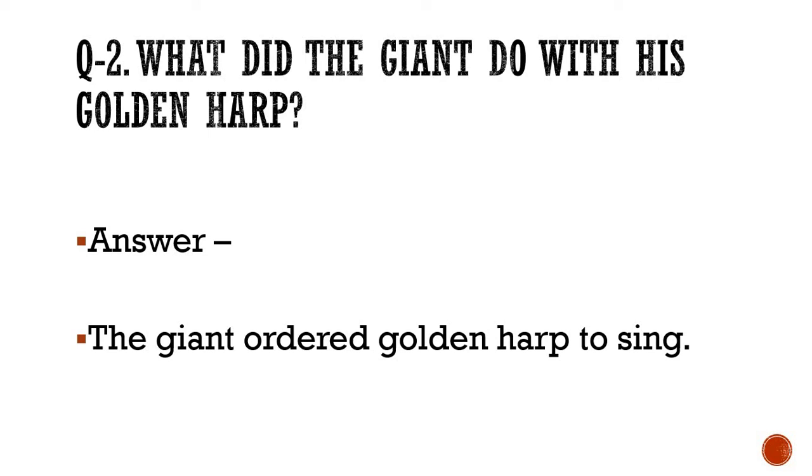Let me repeat the answer. The giant ordered the golden harp to sing. So I hope that you have written the answer, and you know that for the second time when Jack went up the beanstalk, he saw the golden harp. For the first time when Jack went up, he saw the hen who laid the golden egg.